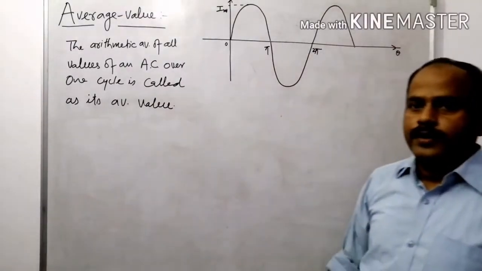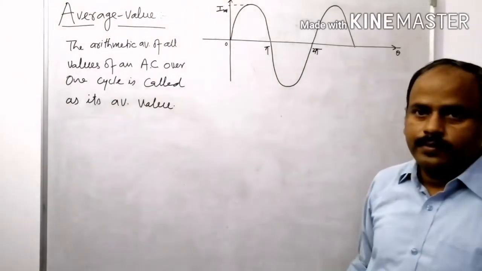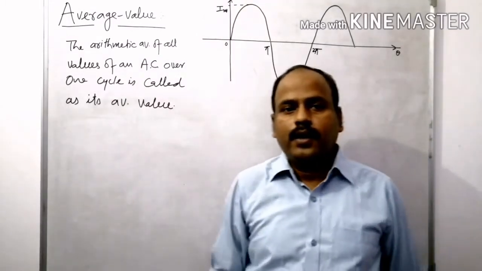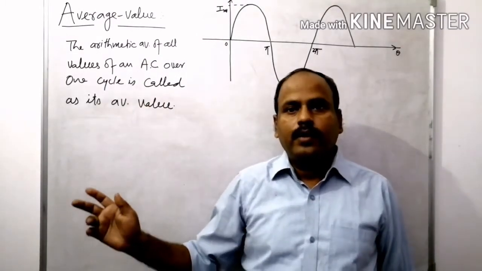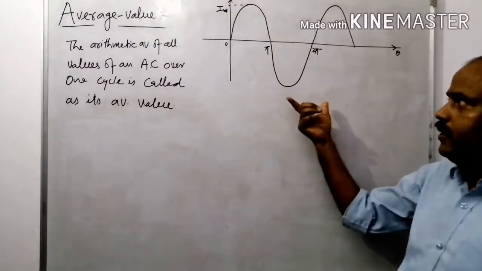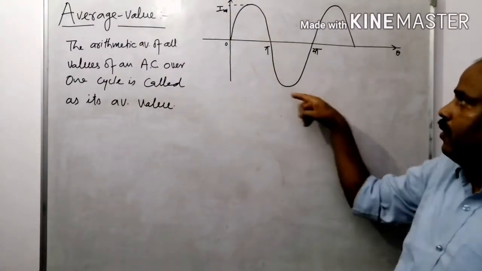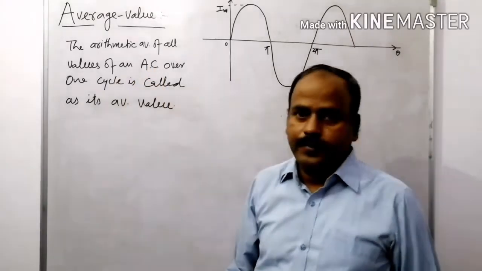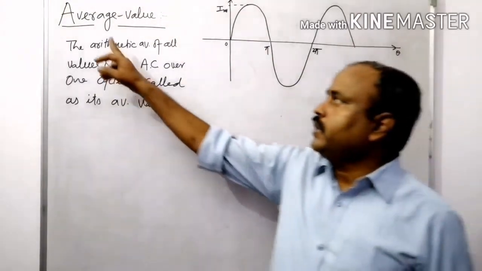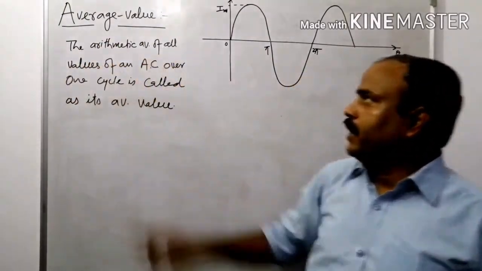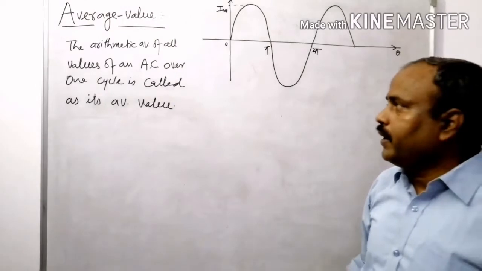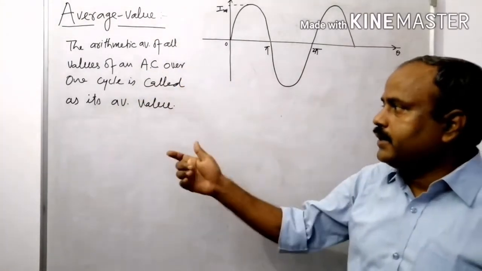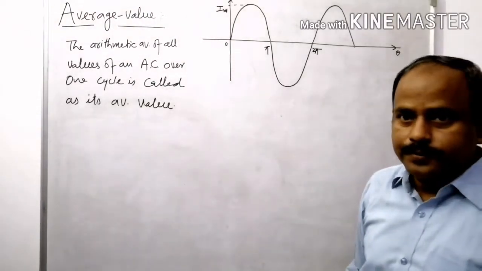Here the topic is average value, that is mean value. I am going to find out how to calculate the average value or mean value of an alternating quantity. This is the way for an alternating quantity. Here it is AC. Definition of average value: the arithmetic average of all the values of an alternating current over one cycle is called its average value, right?